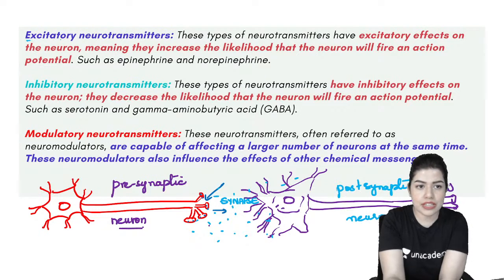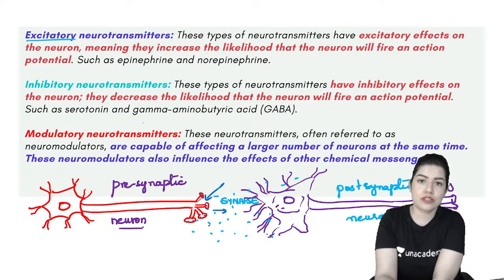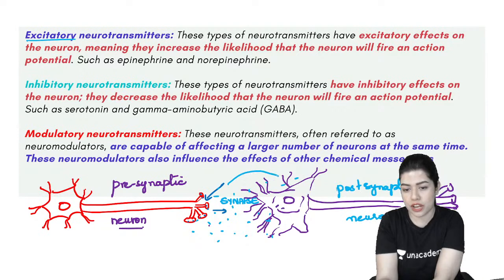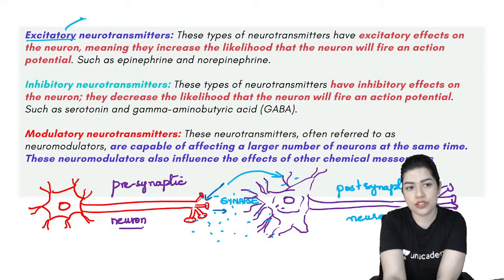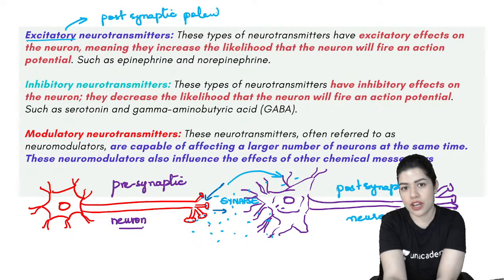So you will either have excitatory neurotransmitters. What are these substances, these chemicals? These are excitatory, meaning they go to the other neuron and start depolarization there. Okay? So if it is excitatory in nature, it's going to lead to a postsynaptic potential which leads to depolarization. Are you understanding? What kind of postsynaptic potential will it bring? One that depolarizes the other neuron.